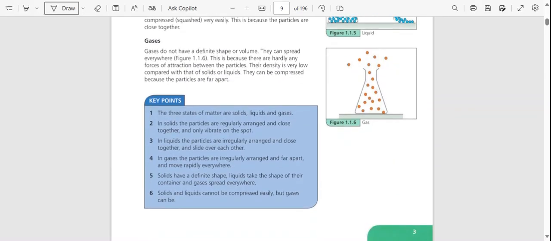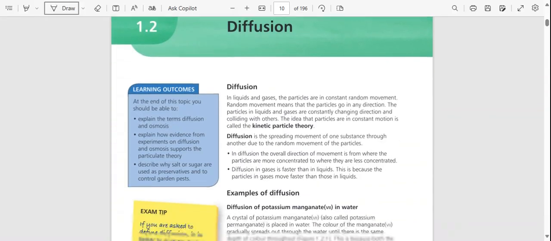We have gases. Gases do not have a definite shape or volume. They can spread everywhere. This is because there are hardly any forces of attraction between the particles. Their density is very low compared with that of solids or liquids. They can be compressed because the particles are far apart.